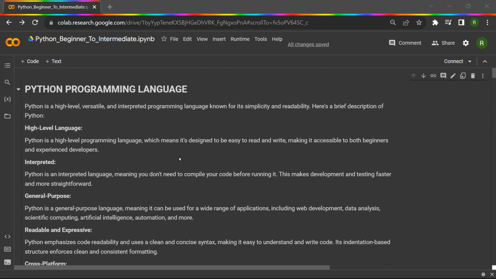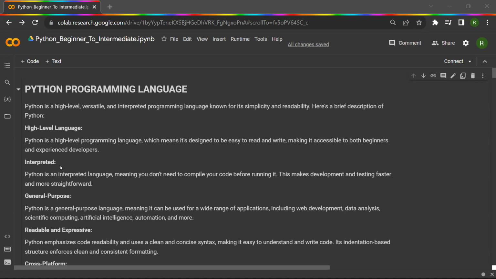Let's begin with the Python programming language. We all know that Python is a high-level, versatile, and interpreted programming language known for its simplicity and readability. So let us see a brief description of Python. As I already told you, it is a high-level programming language, right? Which means that it is designed to be easily read and written, making it accessible to both beginners and experienced developers.